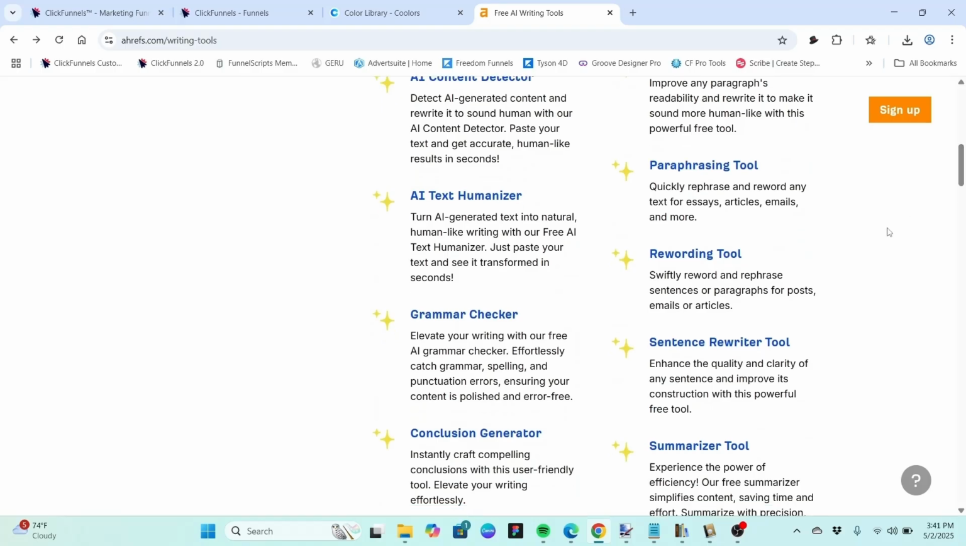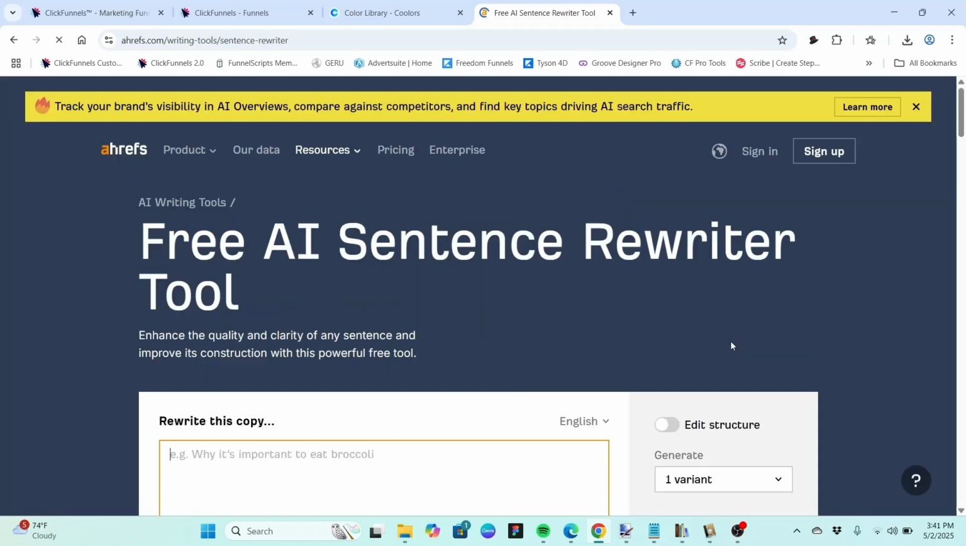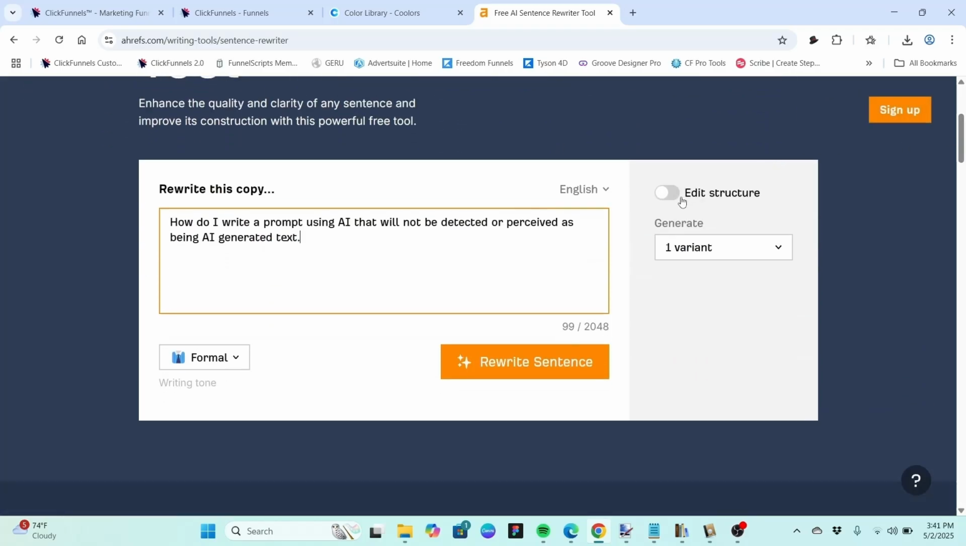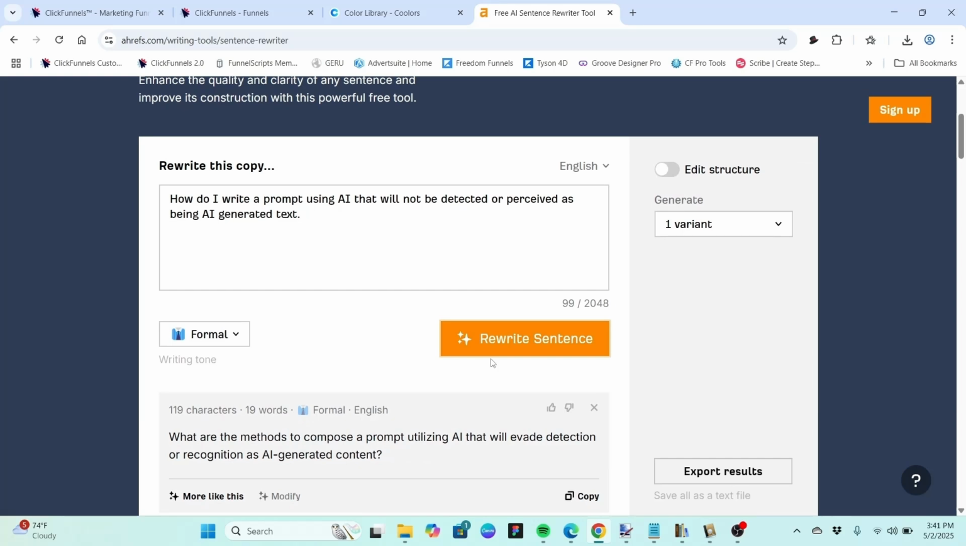And then we have a sentence rewriter tool, and this is the last tool we're going to cover today. And basically, it's kind of similar to what we just did. And I have a feeling these are all probably feeding off the same basic AI algorithm. But you may get different results depending on using one tool over another. So we had 1 variant there. We could choose 3 or 5. Again, we can edit the structure and do paragraphs, bullet points, have more choices, or we can modify.